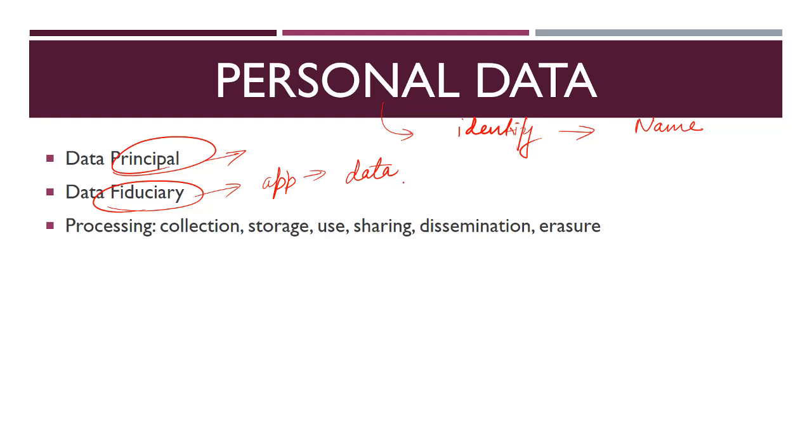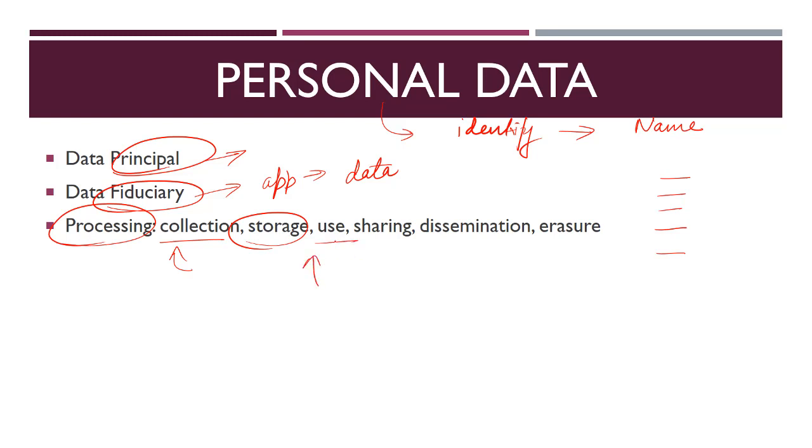Now you might ask what is the meaning of this processing? See, processing is a term which includes all operations, including collection of data. Like if any website is collecting my data, like my name, my details, my financial details, my health history, even when I am purchasing anything on Amazon and it is keeping a record of that data, that is also called collection of data. Then the storage of that data, use of that data.